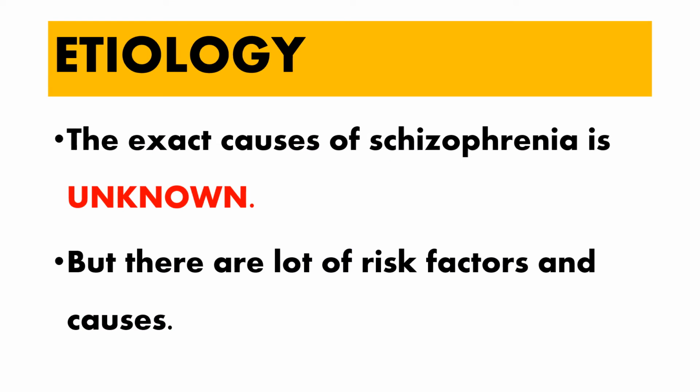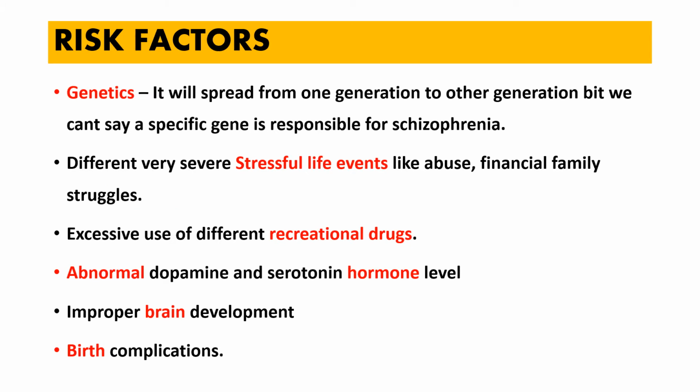Coming to the etiological factors, the exact cause of schizophrenia is unknown. We don't know the exact cause behind it. Still, a lot of research is happening to find out the exact cause, but we still don't know. But there are a lot of risk factors and causes which precipitate this condition. Now we are going to see the risk factors which lead to schizophrenia.